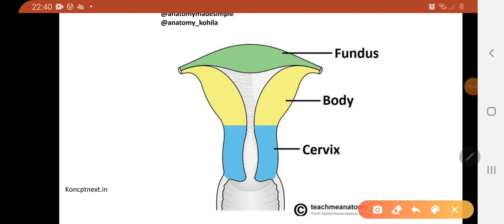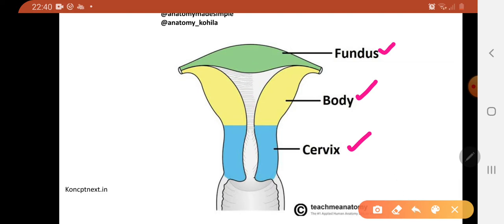This video is mainly to explain to you the histology of the cervix. The uterus consists of a fundus, body and cervix. Fundus is that part of the uterus that lies above the opening of the fallopian tube, and it is not traversed by the uterine cavity. There is no lumen. The lumen, the cavity that you see within the body, you call it the uterine cavity. And the lumen of the cervix, we call it the cervical canal.